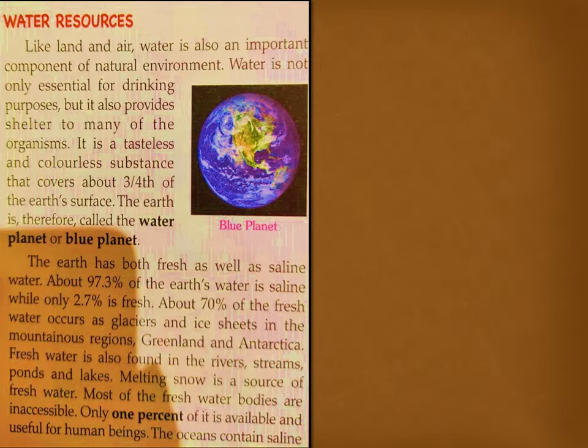It is a tasteless and colorless substance which covers about 3/4 of the earth's surface, and as 3/4 of the earth is covered by water, our earth is called the blue planet or water planet.